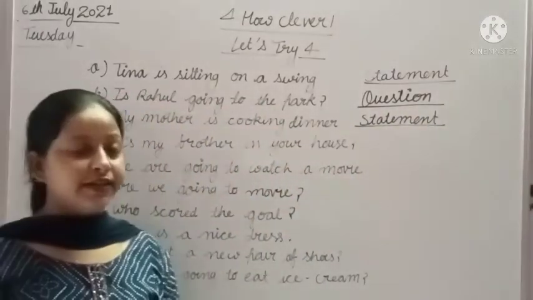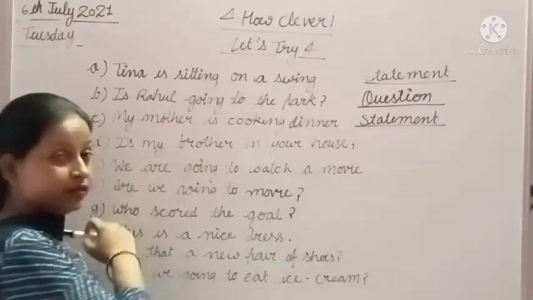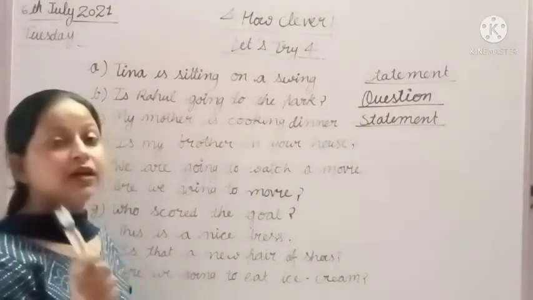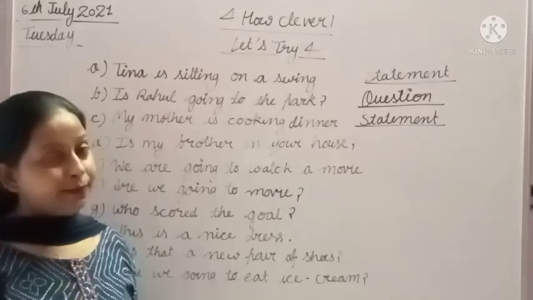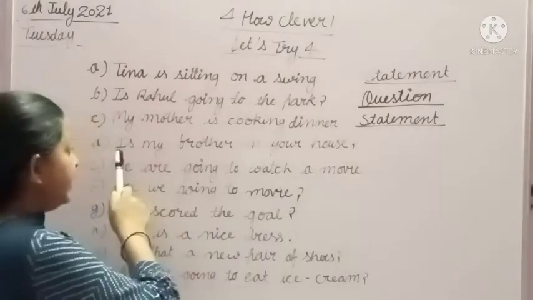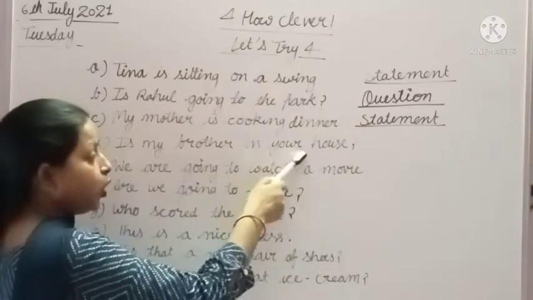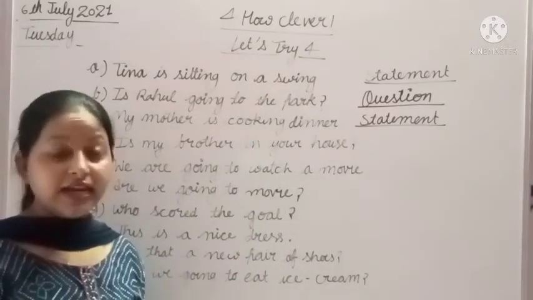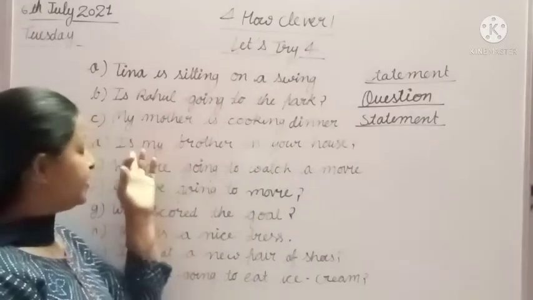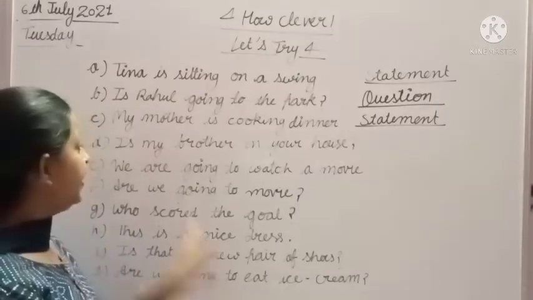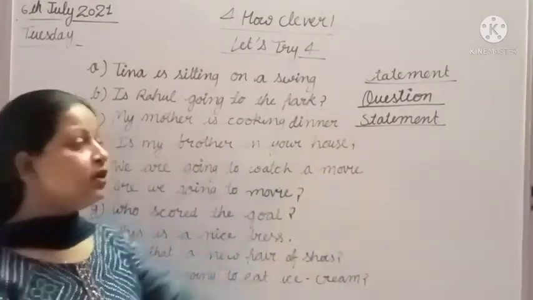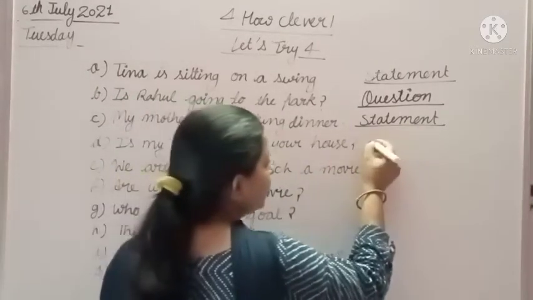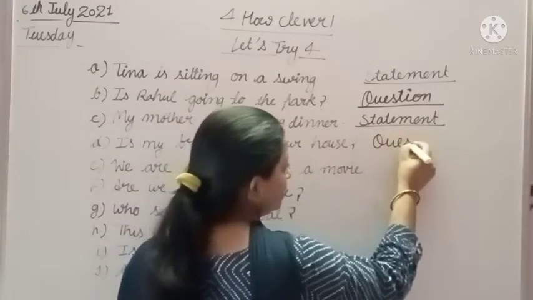Now we will read the next one. Remember always, if the sentence starts with a helping verb, that means it is a question. Is my brother in your house? Is is a helping verb. That's why it is a question, and here is a question mark also. That's why we will write question.